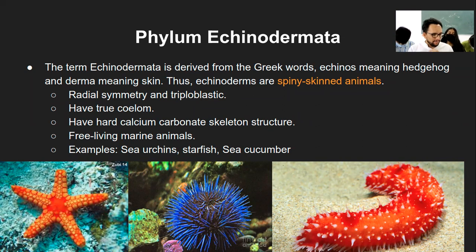Any question? No. So calcium carbonate. The exoskeleton or the spiky thing is usually made up of calcium carbonate. Is it chalk calcium? Yeah, it is. Are they animals outside water, or are all of them marine? All of them are marine. What does radial symmetry mean? It's like a circle, right?